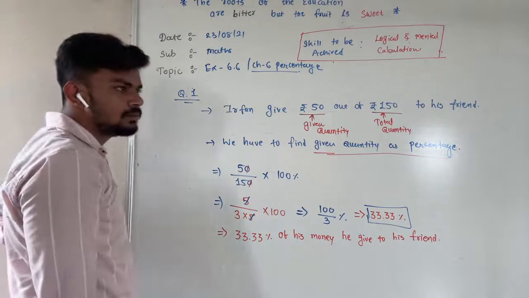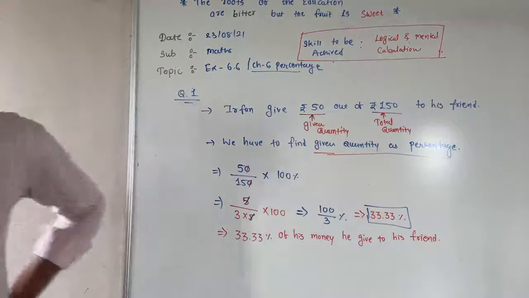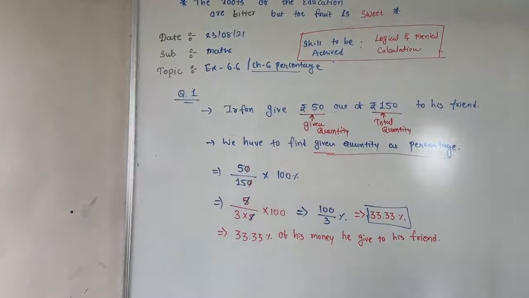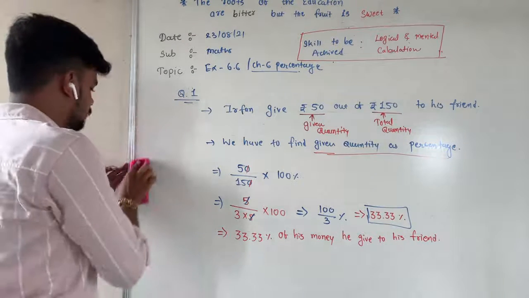Can I erase it then? Sir, wait a minute. Sir, 2 minutes. Okay. Sir, done. Okay, I'm erasing it then.